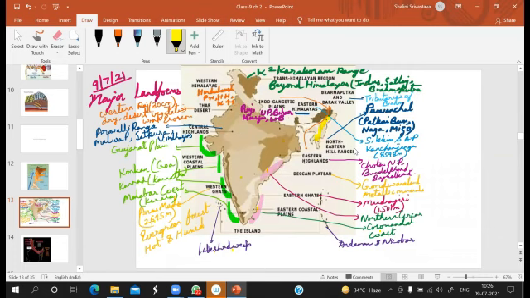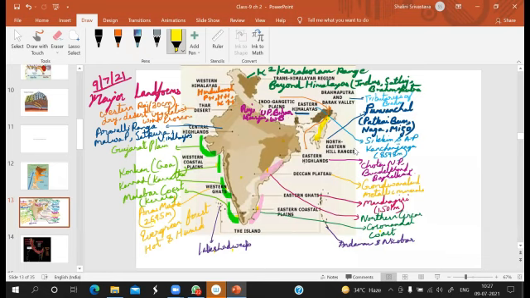Then let us come to the Western Coastal Plain. The Western Coastal Plain is divided into four parts. Number one, Gujarat Plain. Number two, Konkan Coast, which is mainly the Goa region. Then we have the Kanara Plain, mainly in the Karnataka region. And the fourth one is the Malabar Coast, which is in Kerala. Then we have the Central Highland.